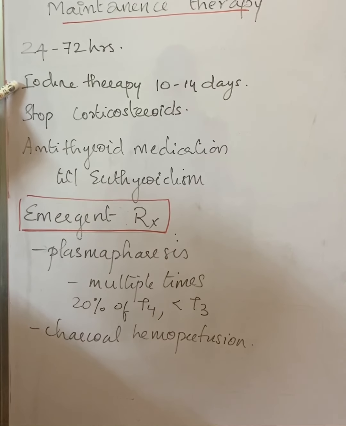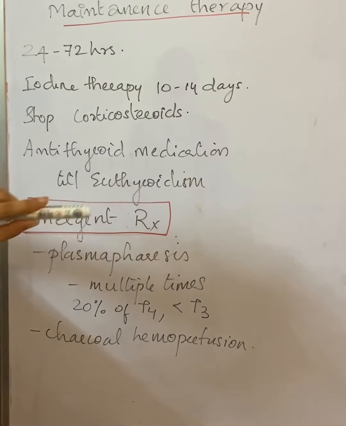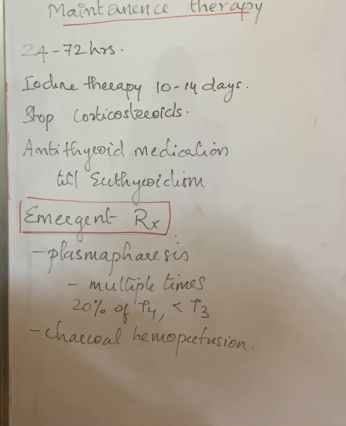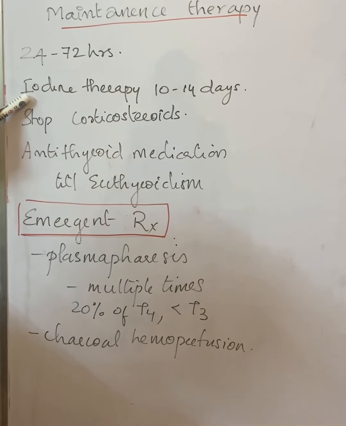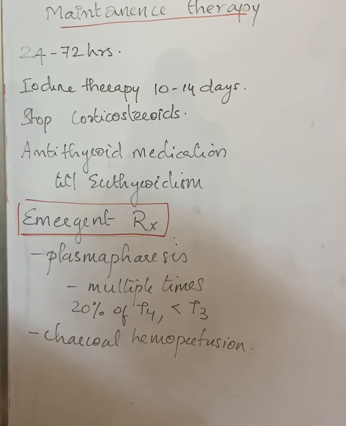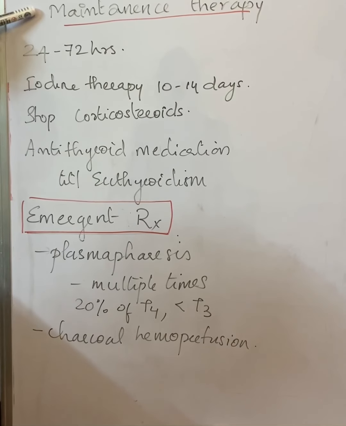For iodine therapy, there is no point in giving it beyond 14 days because the Wolff-Chaikoff effect will wane off. The escape from the Wolff-Chaikoff effect will occur after 10 to 14 days. So we can give iodine therapy up to a maximum of 2 weeks. This is how we will maintain the patient after a thyroid storm.